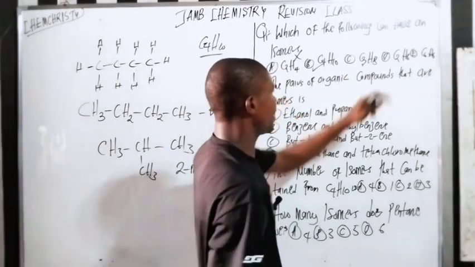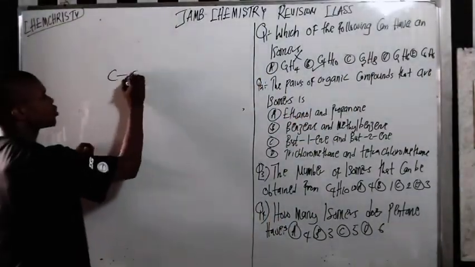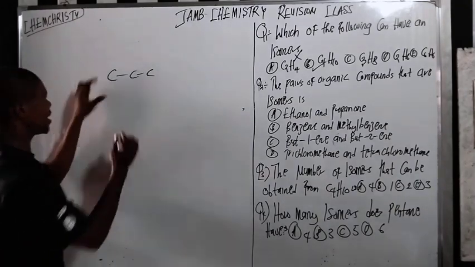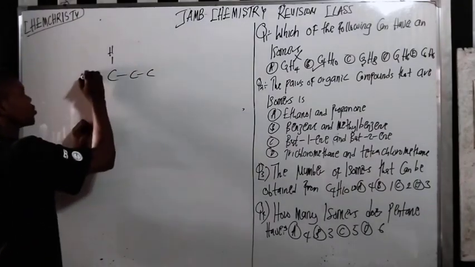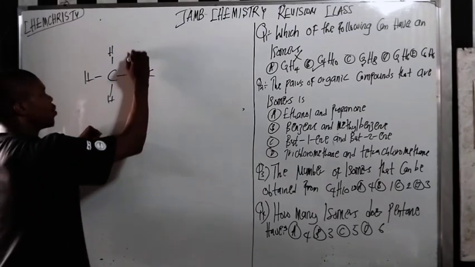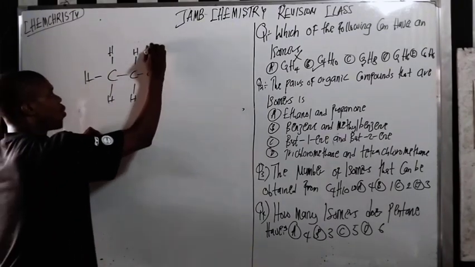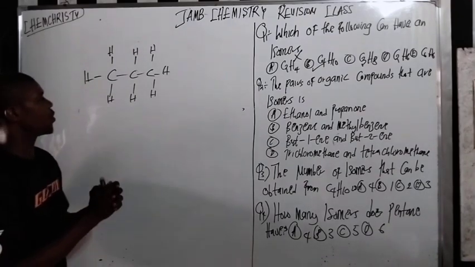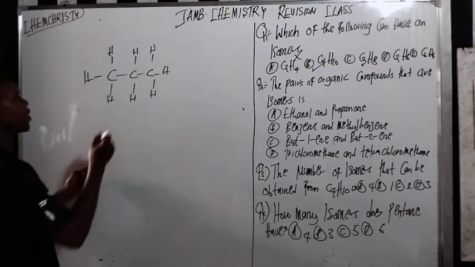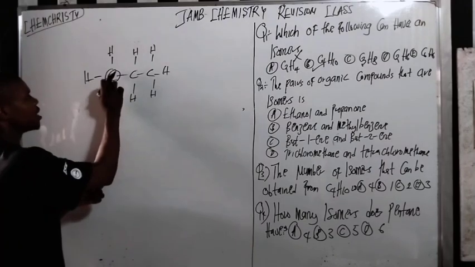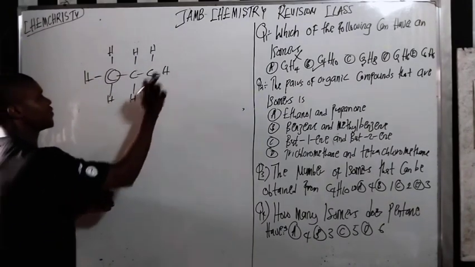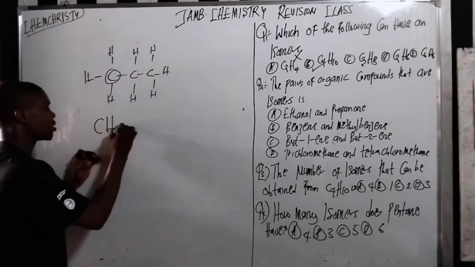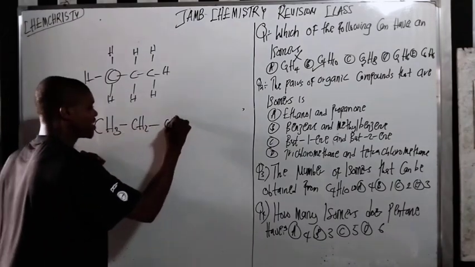Now let us check the rest of them. C3H8 has 3 carbon atoms with 8 hydrogens, right? So this one can take 1, 2, 3 carbons, and 8 hydrogens. Please pay close attention here. This one is CH3, CH2, CH3.